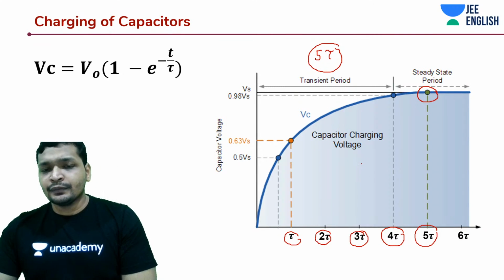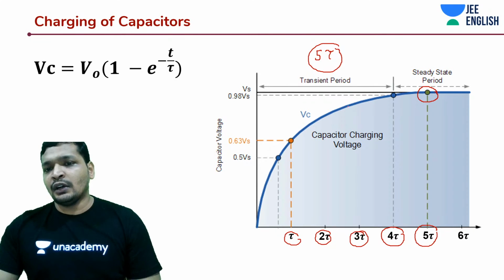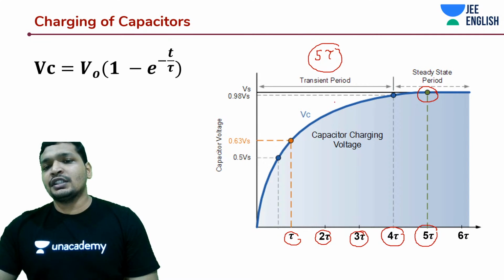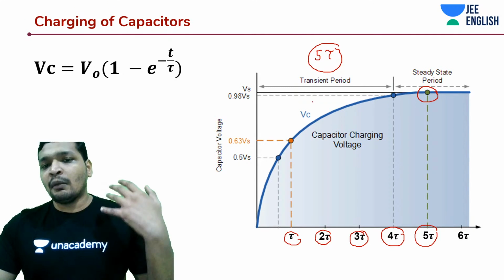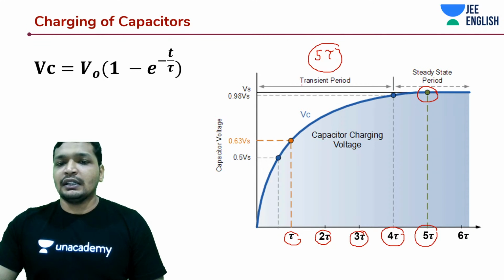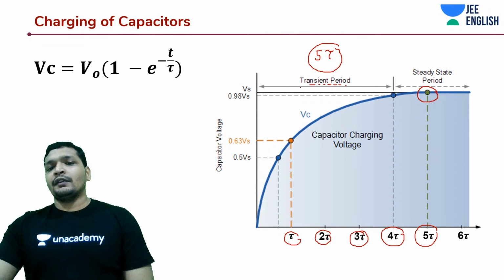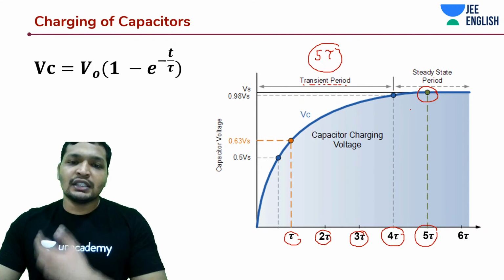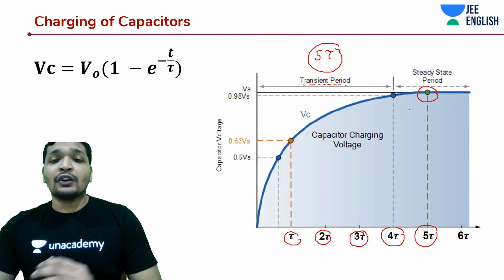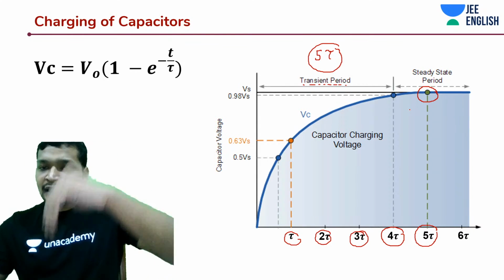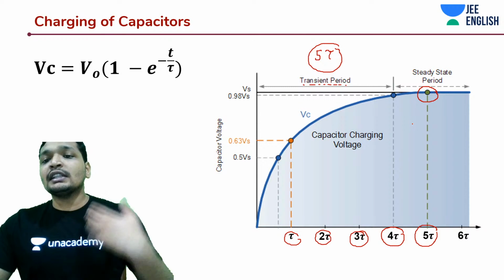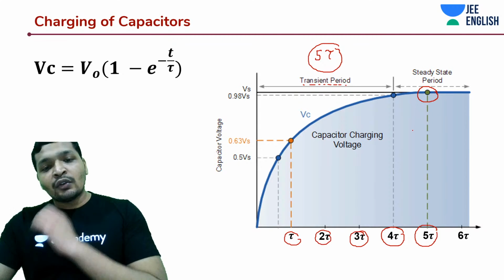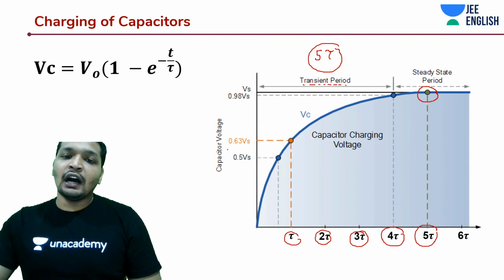That period, until it reaches the steady state, is known as the transient period, which takes about 5 tau amount of time to reach the steady state. Notice that it's exponentially increasing, and it takes at least another 4 tau to reach the steady state, just to increase a small part of this potential.